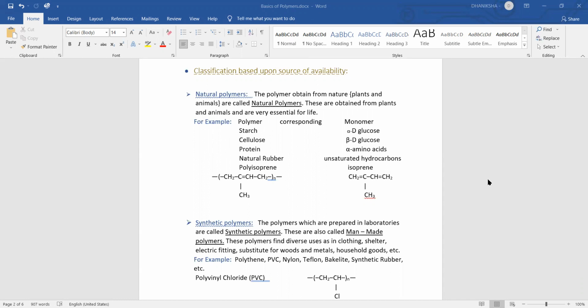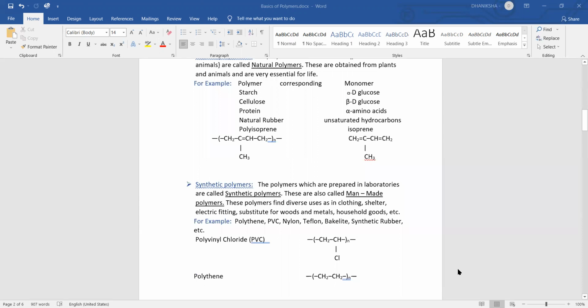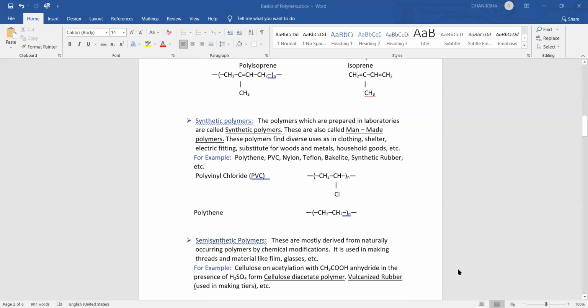Now we do the second category, synthetic polymers. The polymers which are prepared in laboratories are called synthetic polymers. These are also called man-made polymers. These polymers are used in our daily life like clothing, shelter, wood, metal, household goods. For example, polythene, PVC, nylon, Teflon, synthetic rubber.